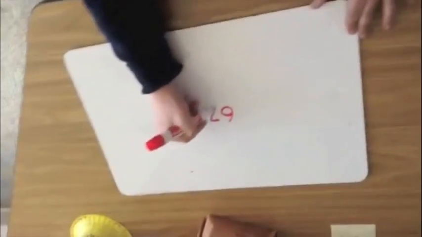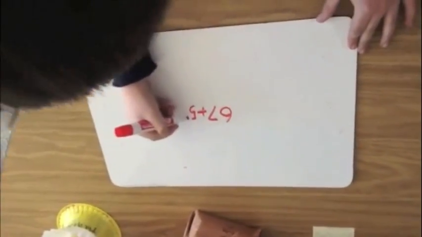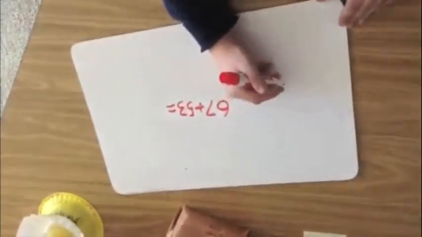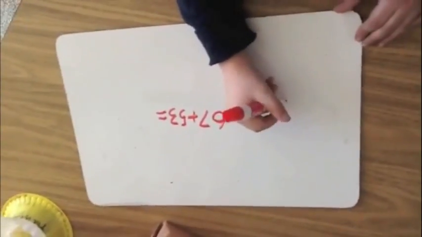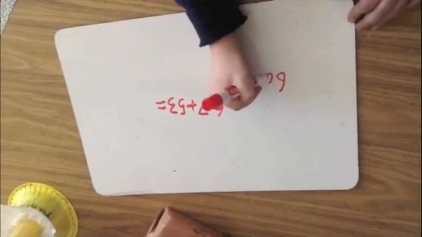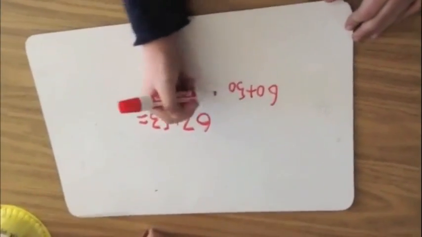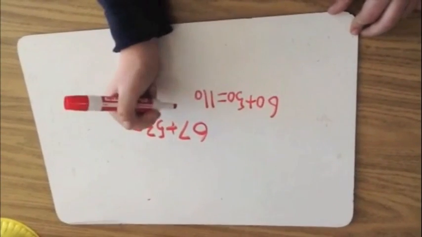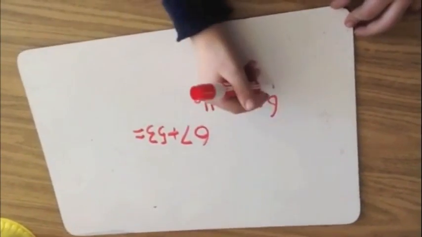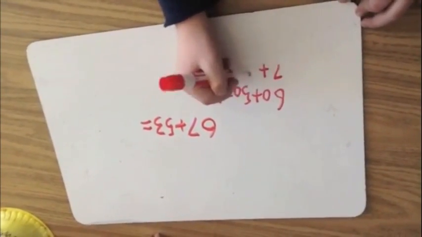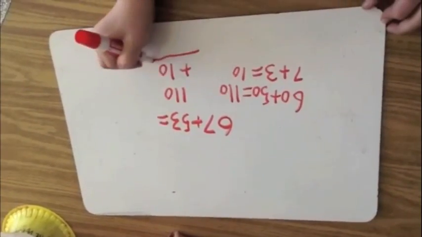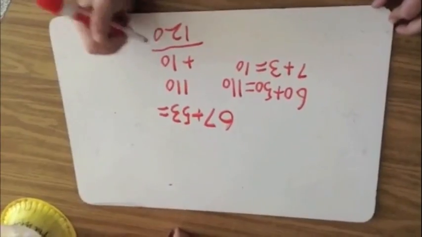So first you would write the equation, which is 67 plus 53. And I would take out the ones and use the tens first. And so it's 60 plus 50. And I know that 50 plus 50 is 100, and 100 plus 10 equals 110. And now the ones, and I know that 7 plus 3 equals 10, so 110 plus 10 equals 120.